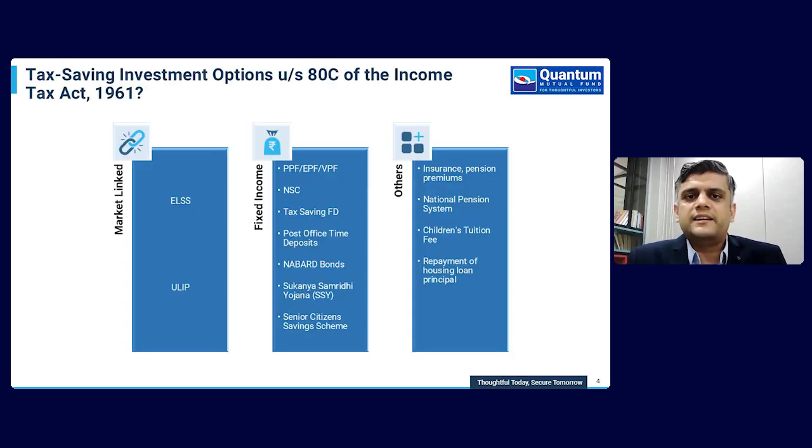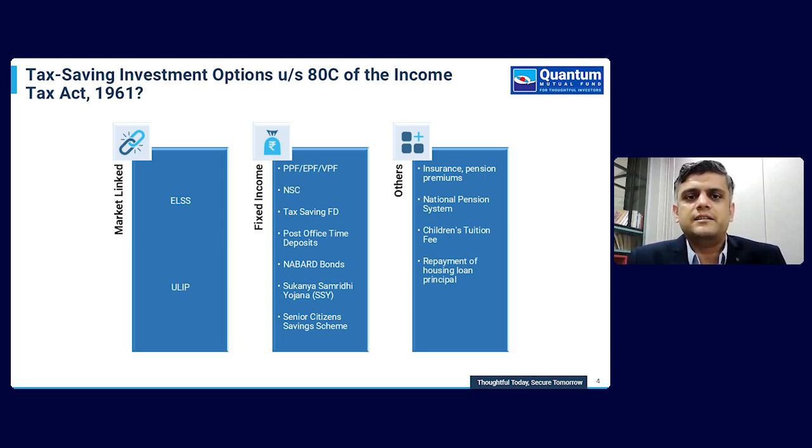Under the old tax regime, you can claim a tax reduction of 1.5 lakh rupees every year. How do you do that? You invest in one of these instruments and you can get a tax saving of 7,500 to 45,000 based on what your tax bracket is. So let's go through these three categories one by one.